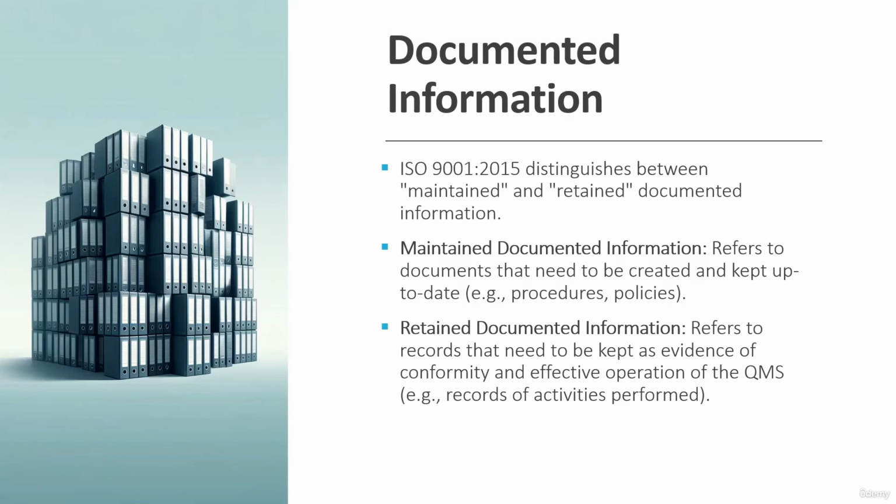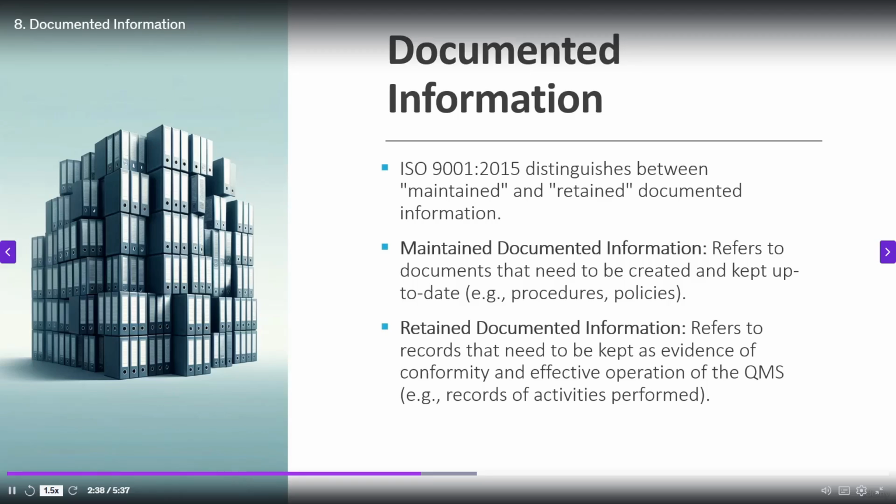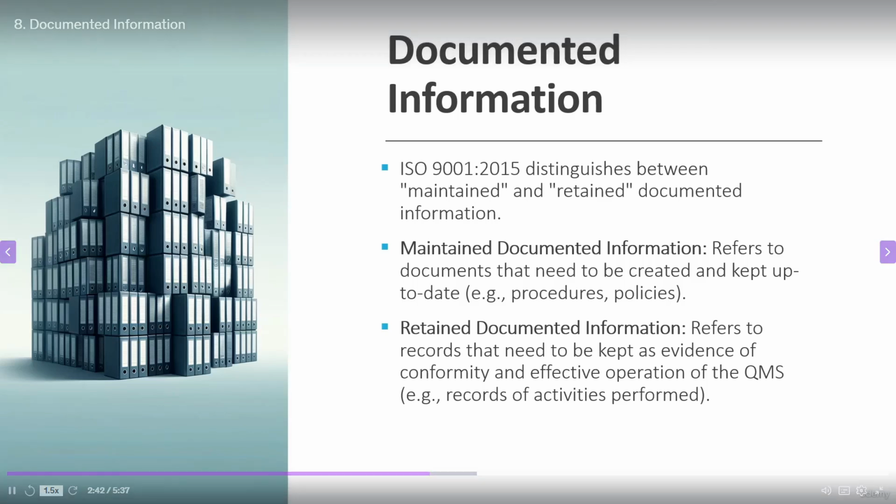So when you look at a requirement in the ISO 9001 standard which says that the company shall retain documented information, that means it is talking about a record. It is talking about a record that a particular activity has been performed or has been done. And for that, the company needs to keep some evidence. So that is the retained documented information part.